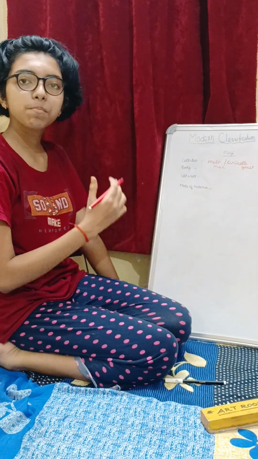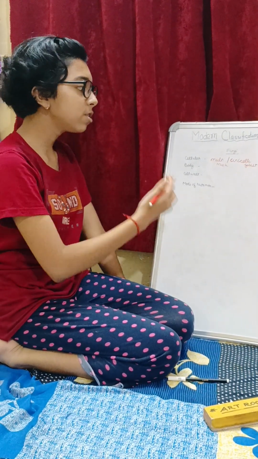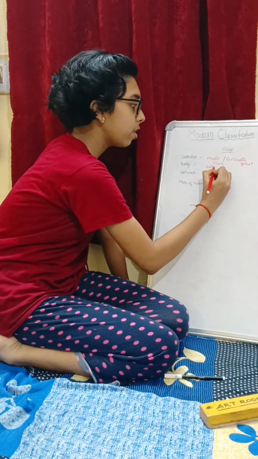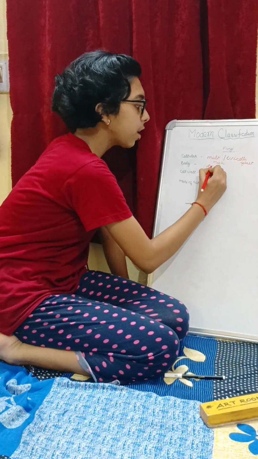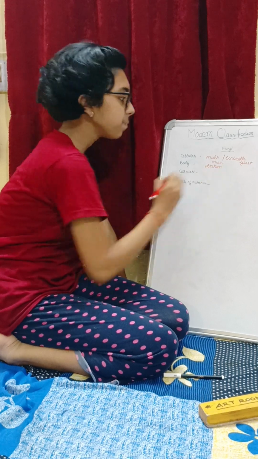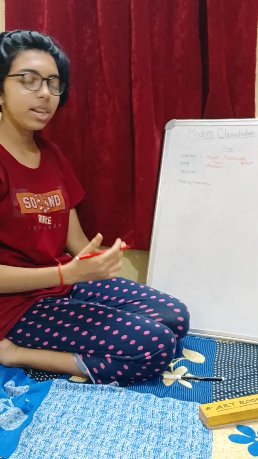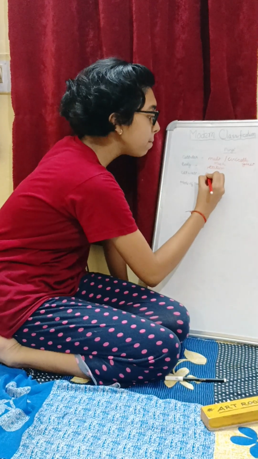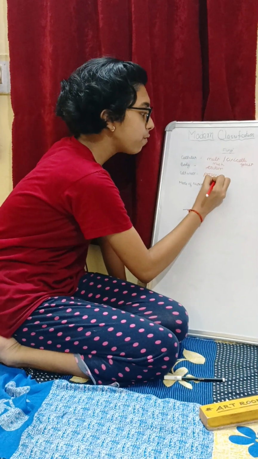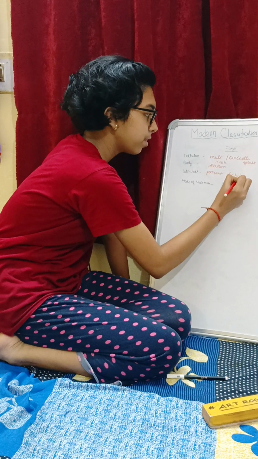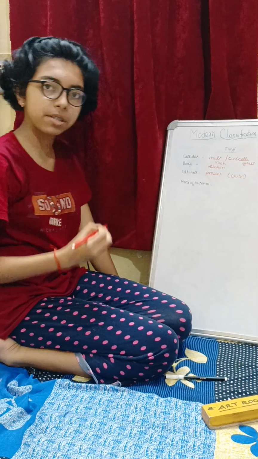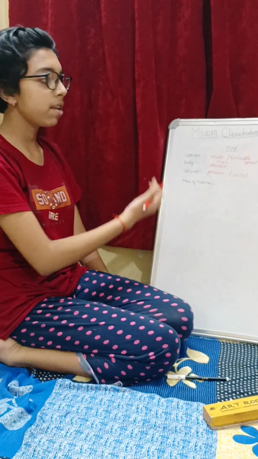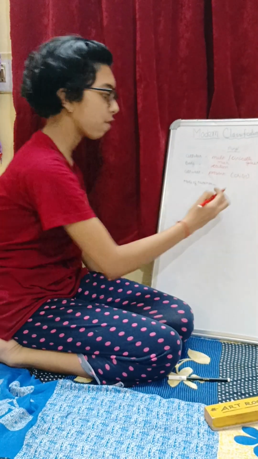Now next is body organization. These organisms are eukaryotic organisms. The cell wall in the fungi is present and it is made up of chitin, a hard sugary substance. And the mode of nutrition in fungi is heterotrophic.